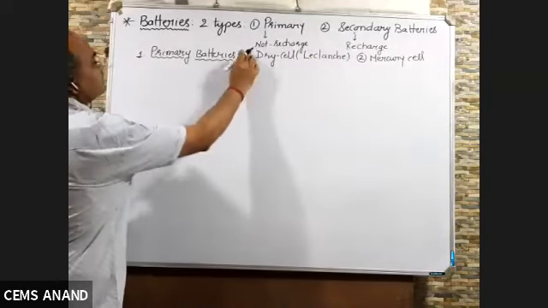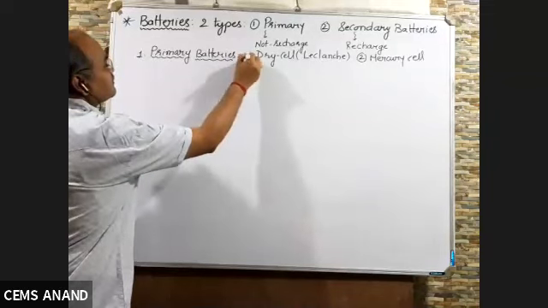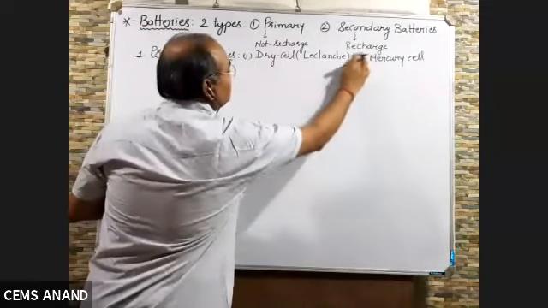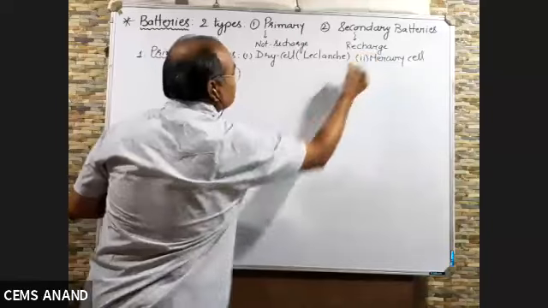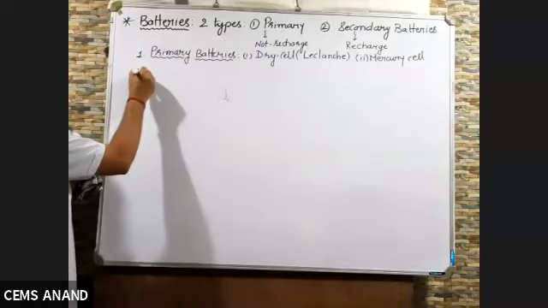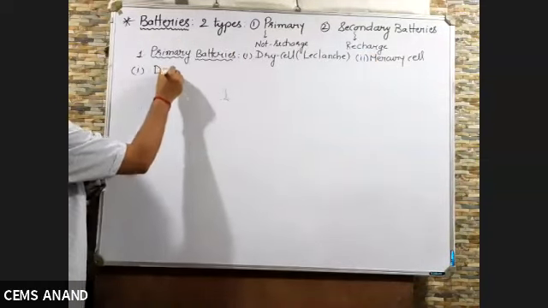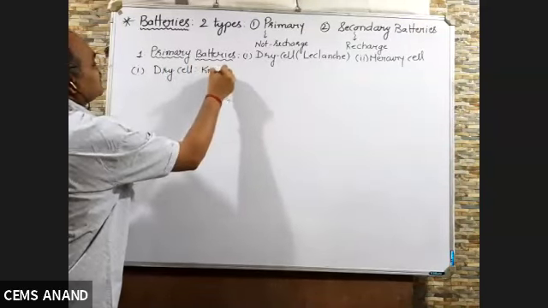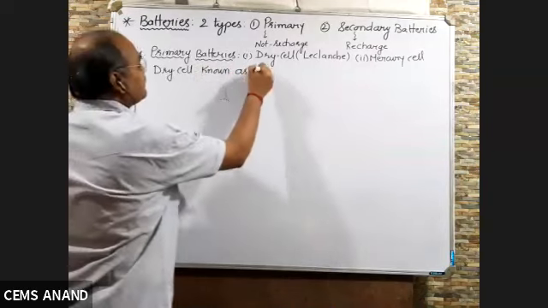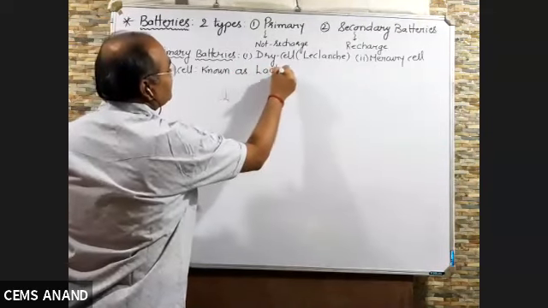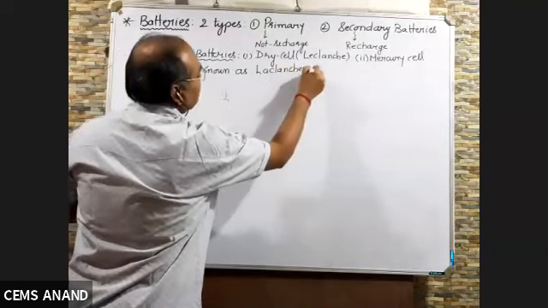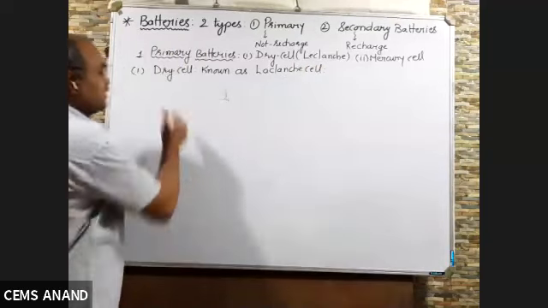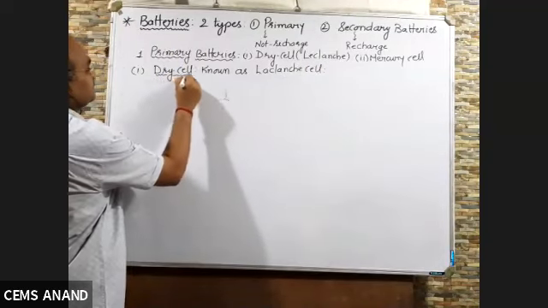Now we'll deal with the first one. First, dry cell, known as Leclanche cell, because it was discovered by Leclanche.